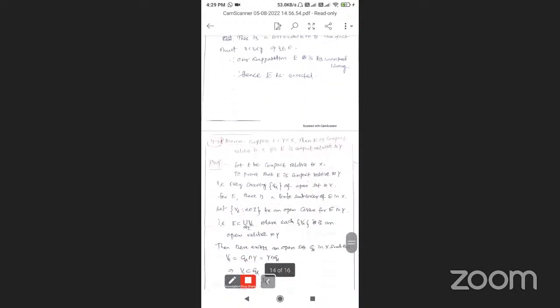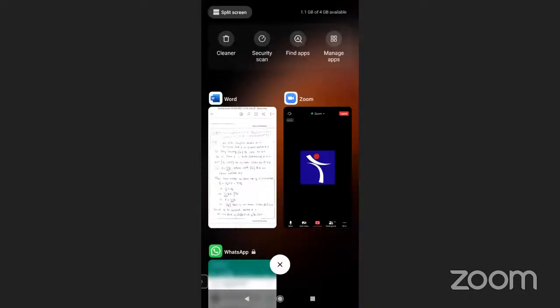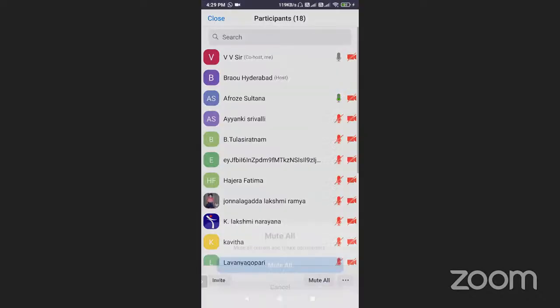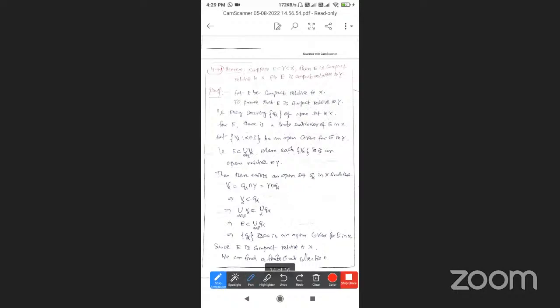So the last theorem is theorem 4.9.1. Suppose E subset of Y subset of X. Then E is compact relative to X if and only if E is compact relative to Y. Let E be compact relative to X, to prove that E is compact relative to Y.